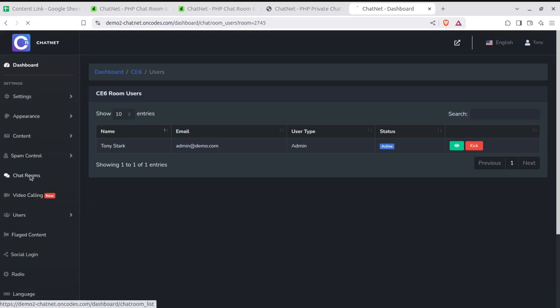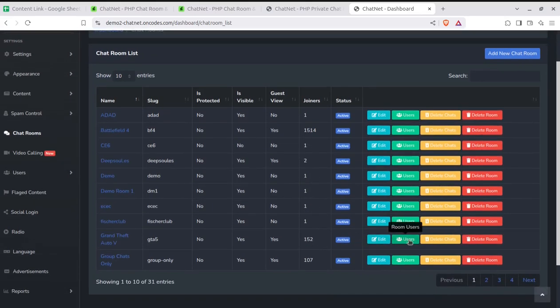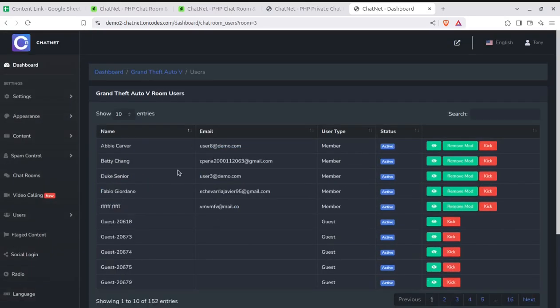Like if I show you users, there are 152 users, so we can check all the users and control those users in the chat room, how they are accessing. And even we can kick the users or the remove mode is also here. Yes, you are controlling everything.